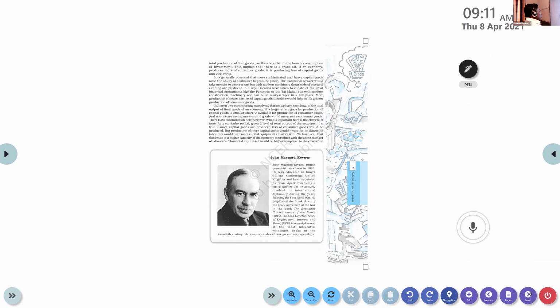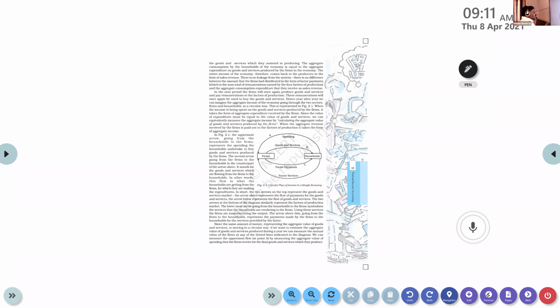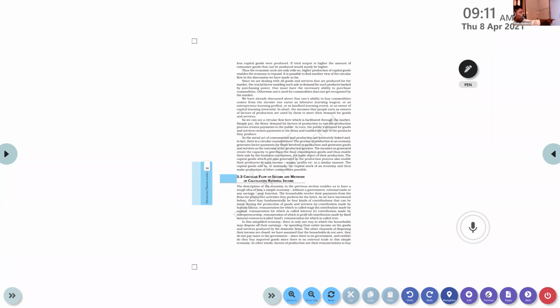So this is from the first chapter. It's a mix of two chapters basically. Now we are going to discuss the circular flow of income and methods of calculating national income. Circular flow of income and methods to calculate what?